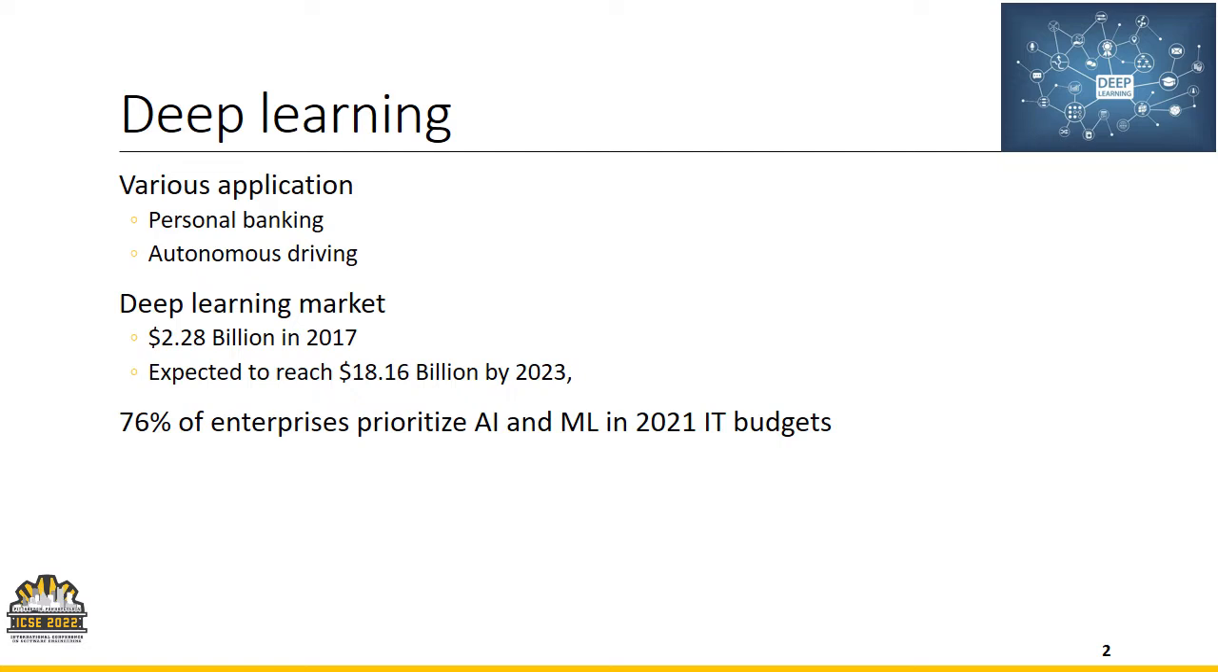Nowadays, we are witnessing a growth in deep learning applications in various domains, from personal banking up to autonomous driving. About these markets, while in 2017 it was about $2 billion, it is expected to be up to $18 billion by 2023. Moreover, the majority of enterprises and companies prioritize artificial intelligence and machine learning in 2021 IT budgets.